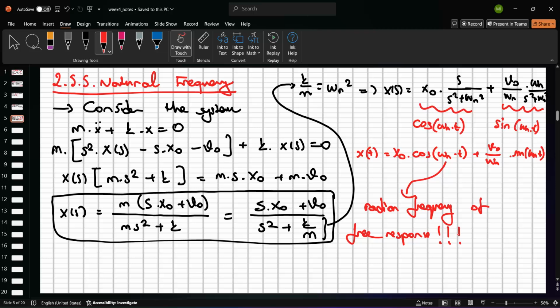If we don't have any forced response, or the input signal is equal to 0, and we have an initial condition like x0 and v0, our model oscillates from these conditions. And the natural frequency is the frequency value or the period of this oscillation.